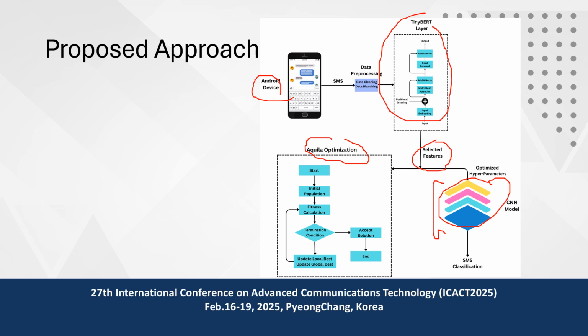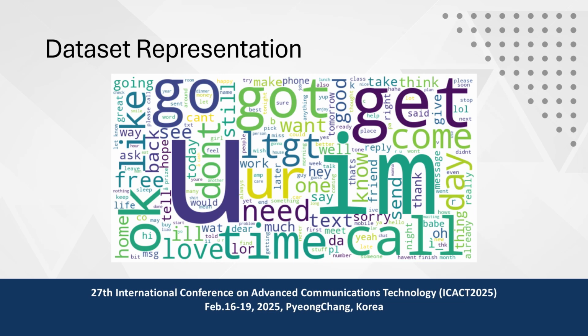Now I will give the basic information about the data set and the simulation results. So we use an SMS detection model, and we collect the data set from Kaggle. Our data set consists of 5,574 English SMS messages, so we mostly concentrated on English SMS messages. In future we will try to extend to other languages also. But for this project we only focus on the English language.